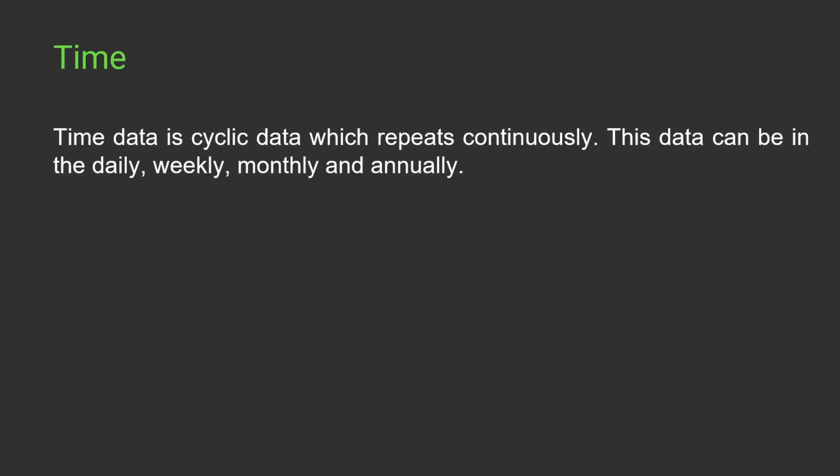Then we have time data. Time data is a cyclic data which repeats continuously. It can be in the form of days, weeks, months, or years. So for example, it can be in the form of 15 September or only October, or we are talking about years 2019, 2018, right? So this can be the form of data in case of time.